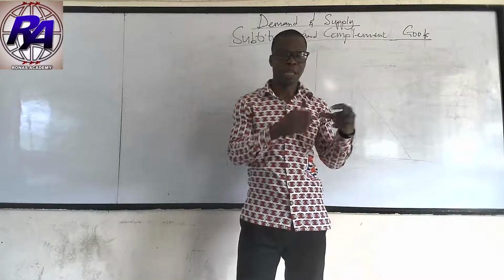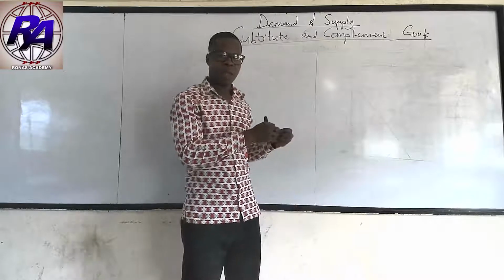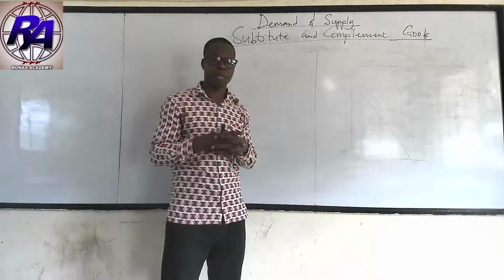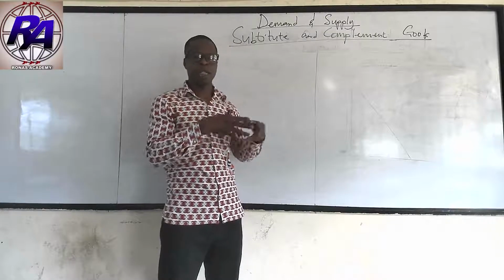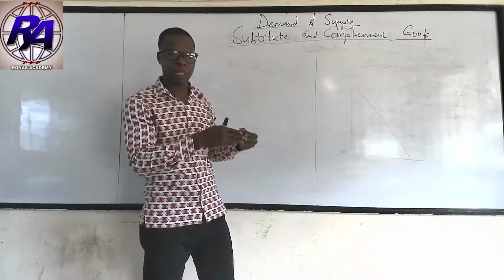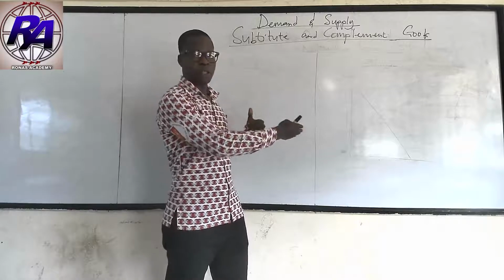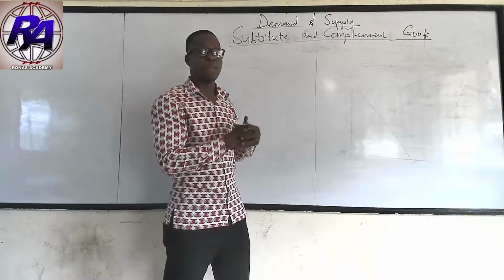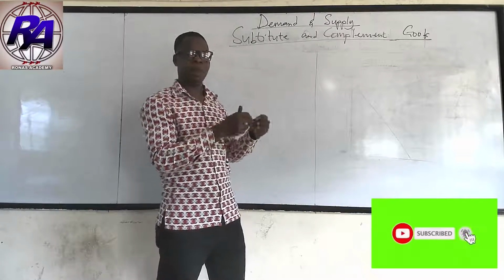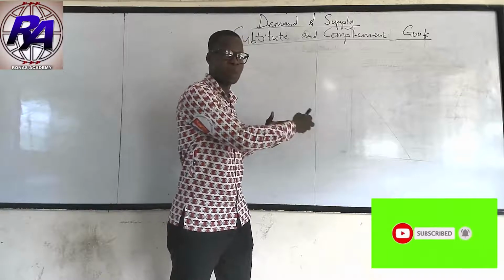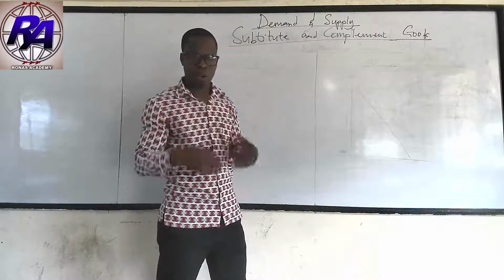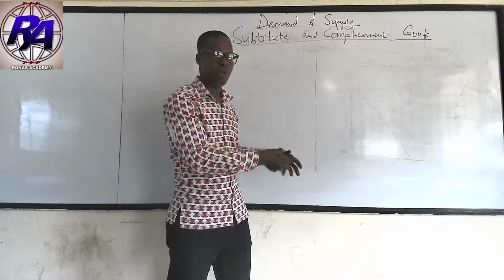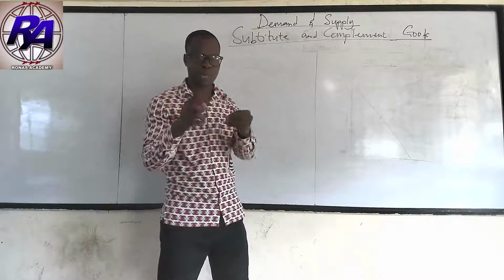Now let's turn our attention to the change in price and the effect on the quantity demanded, because these are examinable topics. You can have it in a theory form, and when we come to establishing the demand function, we will look at some signs. The operation of the signs will tell you whether the product we are relating to the original product is a substitute or a complement good. So it's very, very important to understand what we are doing.